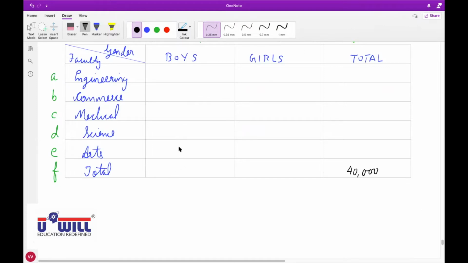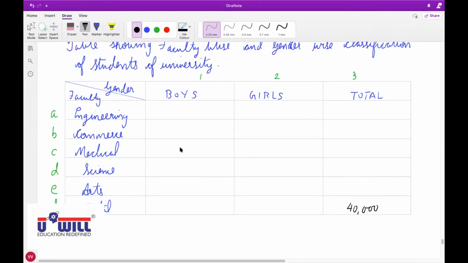Yes, where should I write 24,000? In 1F. Okay. 40,000, 60%, 24,000 are boys. So all of you write 24,000 in 1F. What else can we find, Amitya? 16,000. How do you get that? 40,000 minus 24,000. Yes, 40,000 minus 24,000, 16,000 are girls.